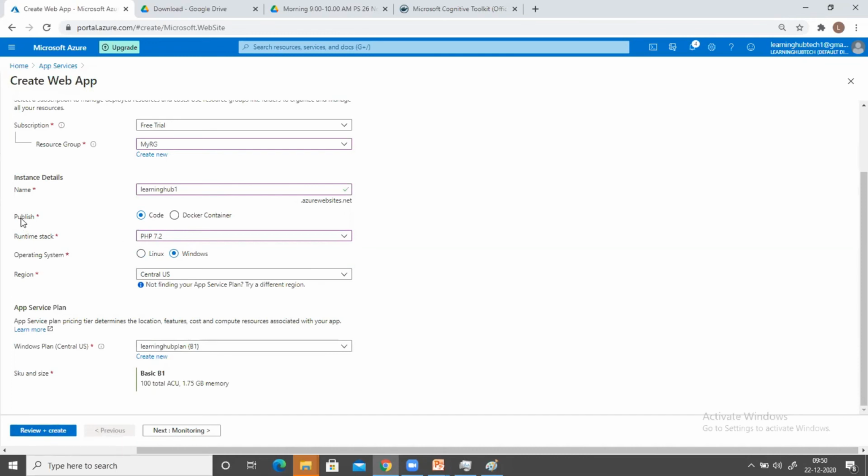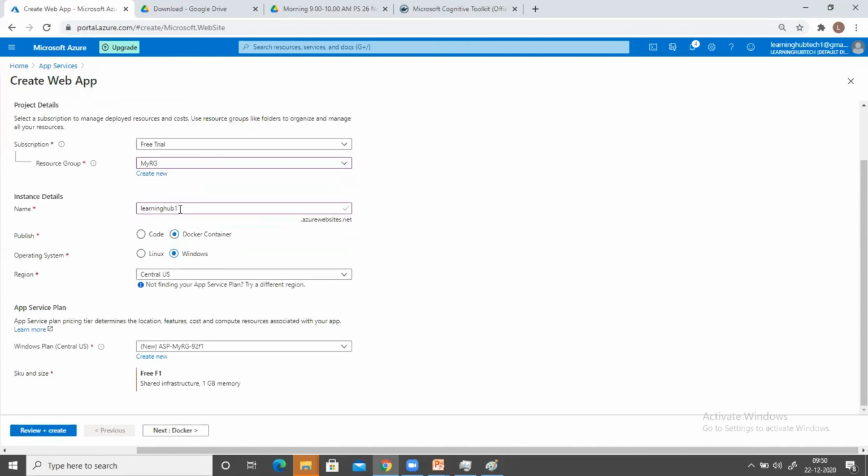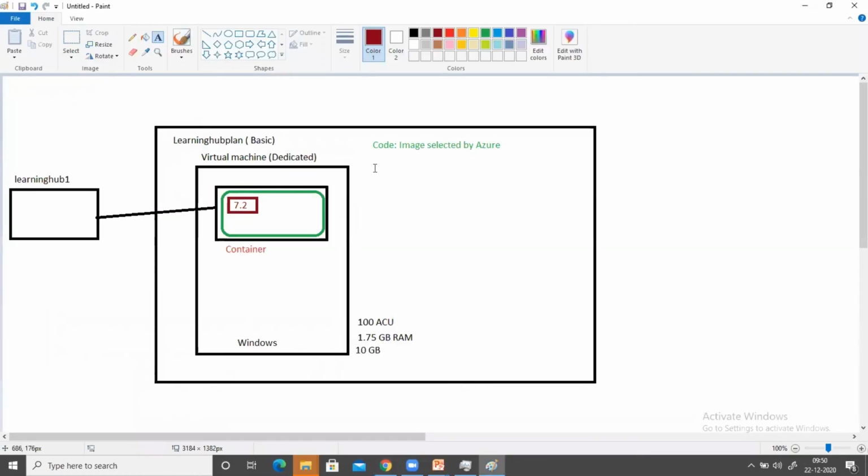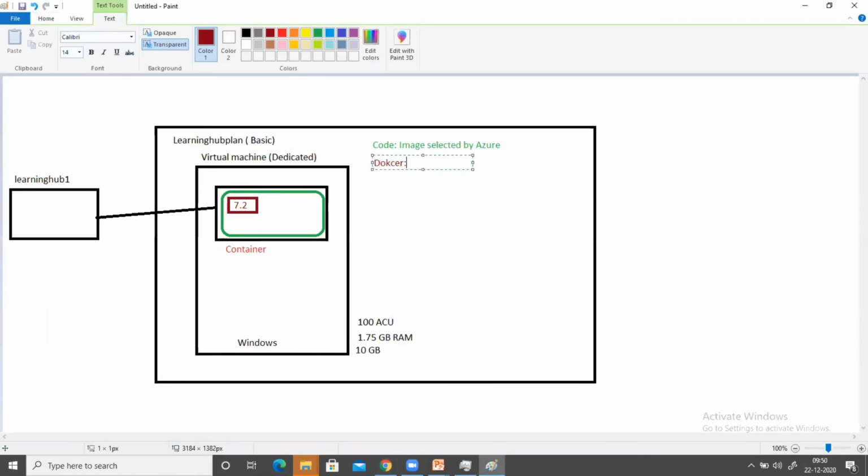But when you go to the publish here, the second option is Docker container. When you click on Docker container, you can see one additional tab has appeared here, Docker. Click on it. So what will happen in this case? When you select Docker here, Azure is giving you the option of which image you want to select.